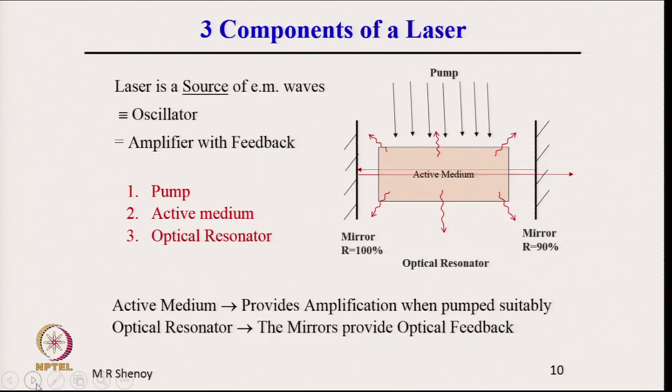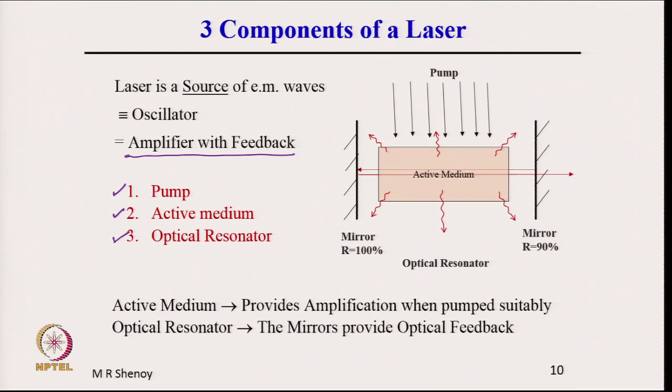The three components of a laser: the laser is a source of electromagnetic wave, therefore, as a source it is identical to an oscillator, and an oscillator is an amplifier with feedback. So, the three components of a laser are the pump, the active medium and the optical resonator.